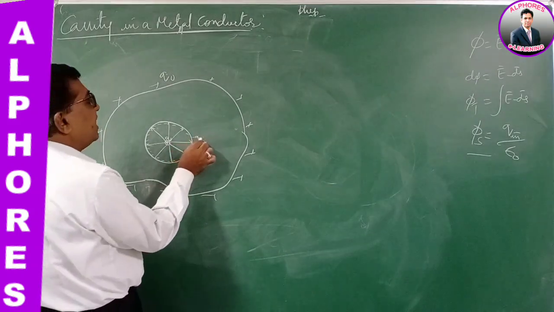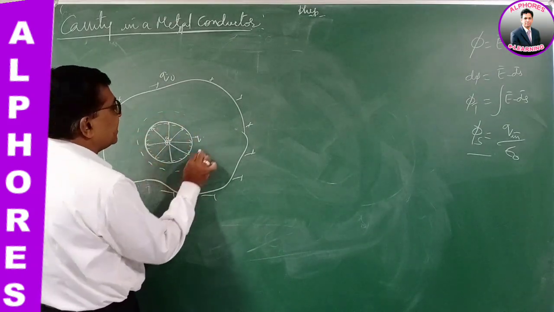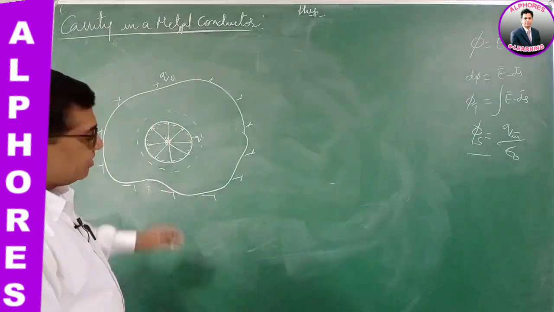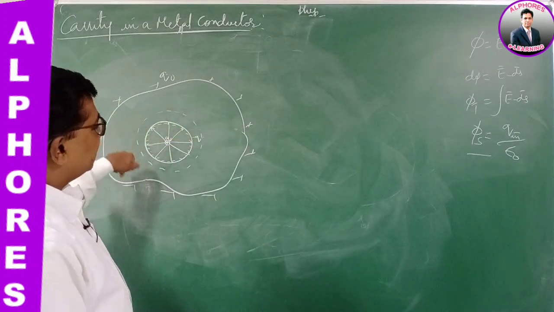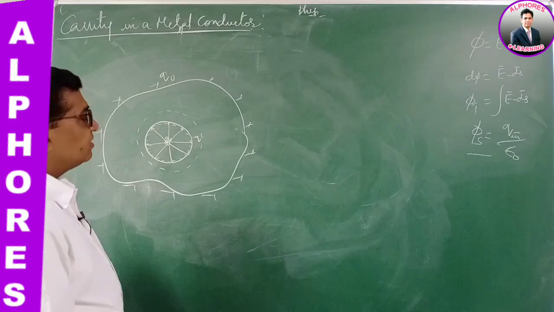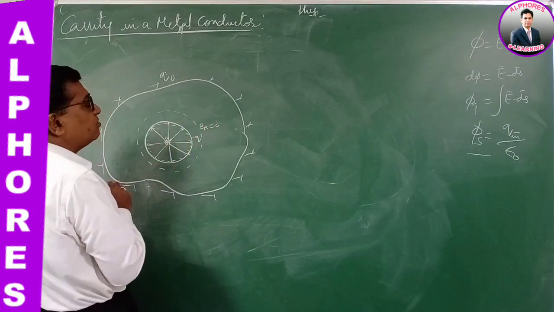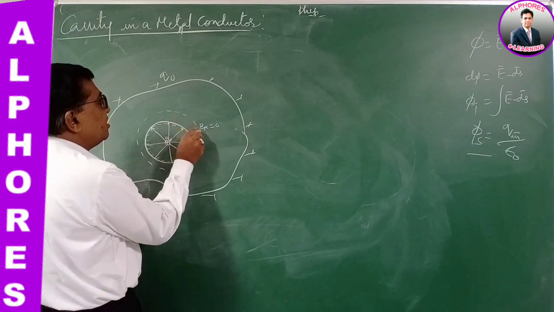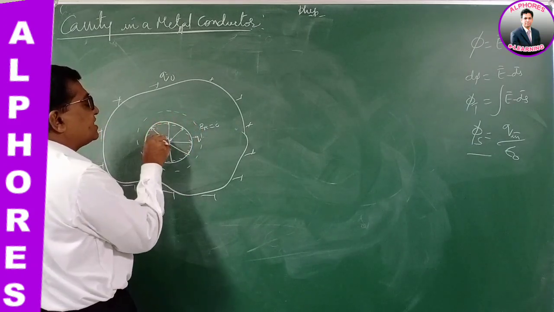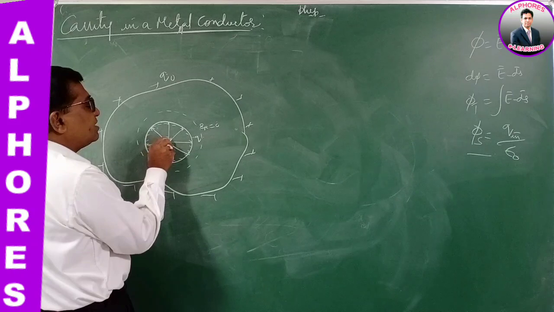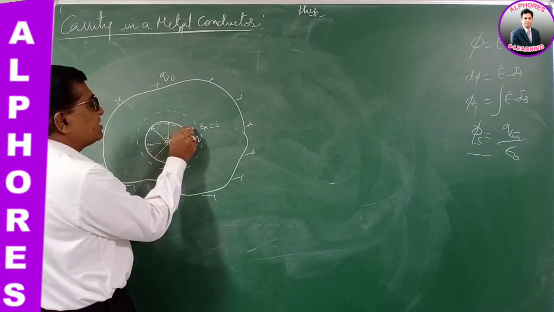Because if I take a Gaussian surface over the cavity at any point in the metal body, we know the net electric field strength in the metal body is 0. So the net flux should be 0. If the net flux is 0, the total net charge inside should be 0. But there is a point charge being placed, so an equal charge is induced.